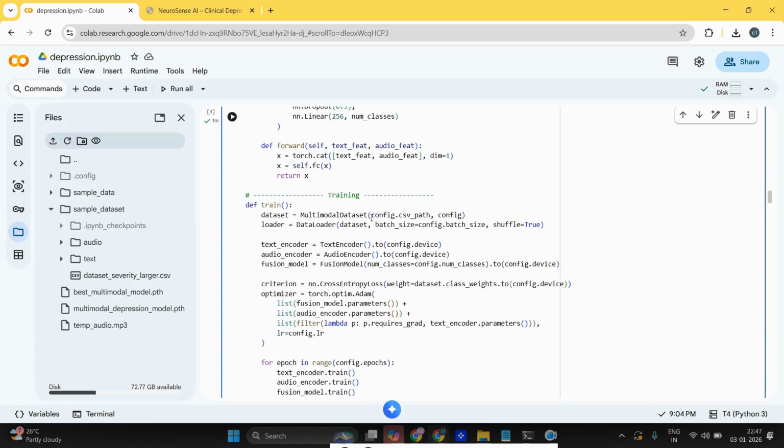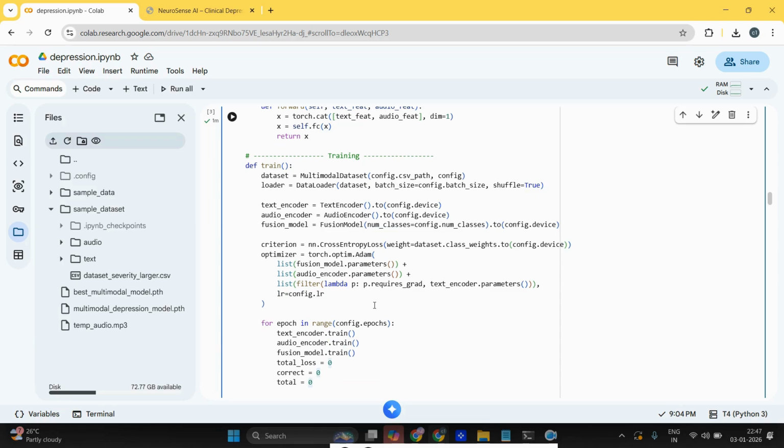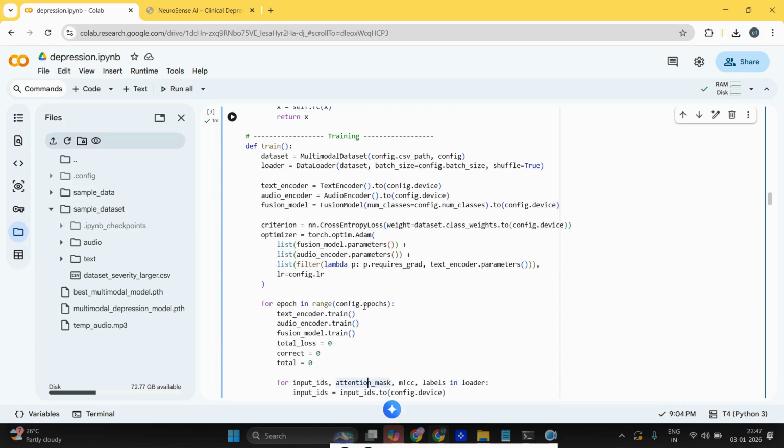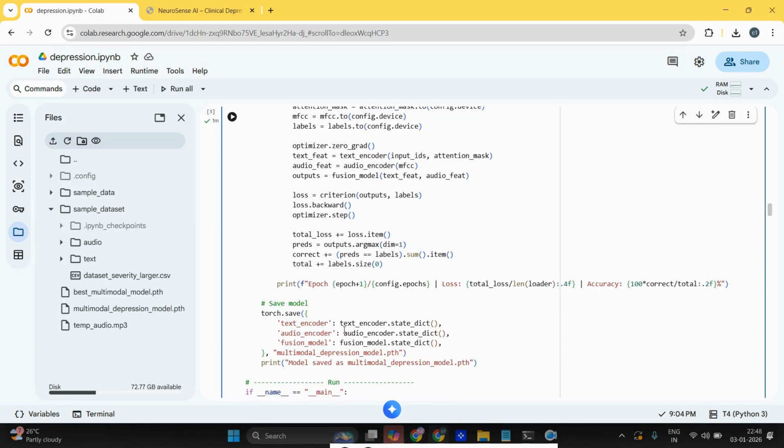Here you can see we are loading the multimodal dataset loader, text encoder, audio encoder and the fusion model. Once we load all of those, we can train the model and propagate it. Here we can give the total number of epochs, meaning how many times it has to run, and finally we get the loss value as well as the prediction outcome. Based on that we can find the loss as well as the accuracy. Finally we can save the model, and once it is saved, we can load the model and test the data.